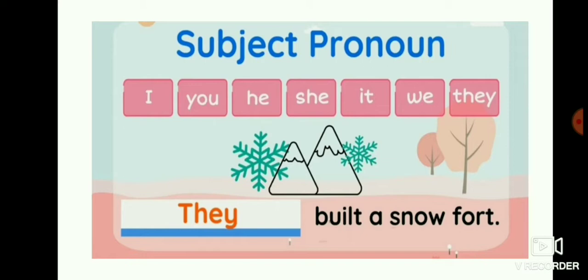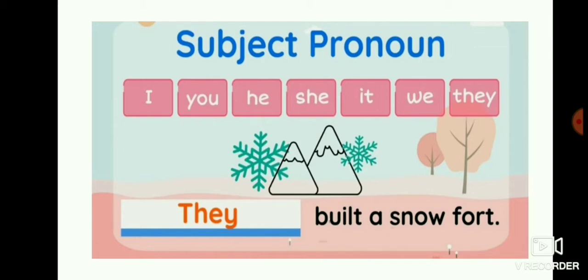Okay children. Instead of a male you have to write he. Instead of a girl's name you should write she. For non-humans, animals, pets and all, you should write it. When should you write we?